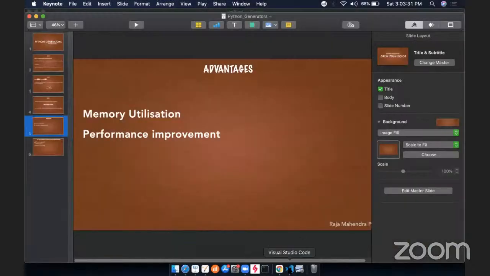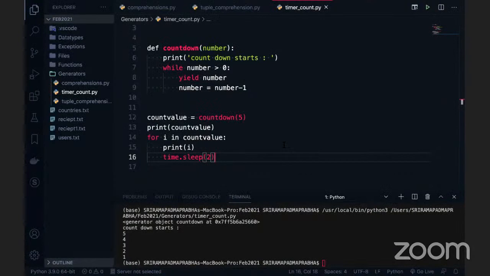Now, a question to you, if you think in a broader way, can I use generators in a class? I don't think so. Can I use generators in classes? Yeah, you can. There's no hard and fast rule that you can't, but it doesn't make sense to use, because then you are already creating an instance. Then you don't need a generator for it. You need an iterator, right? I could be wrong. So just cross check that.